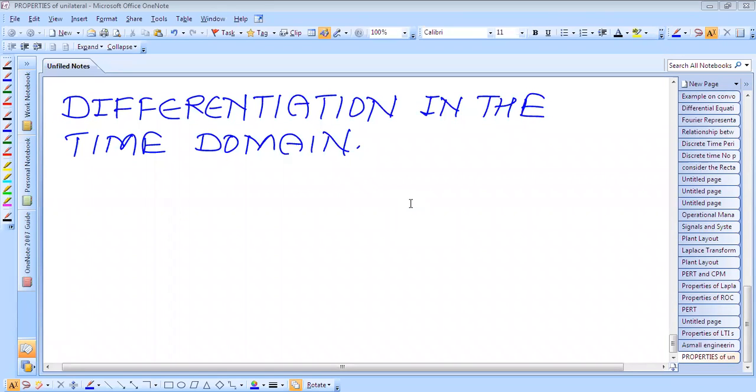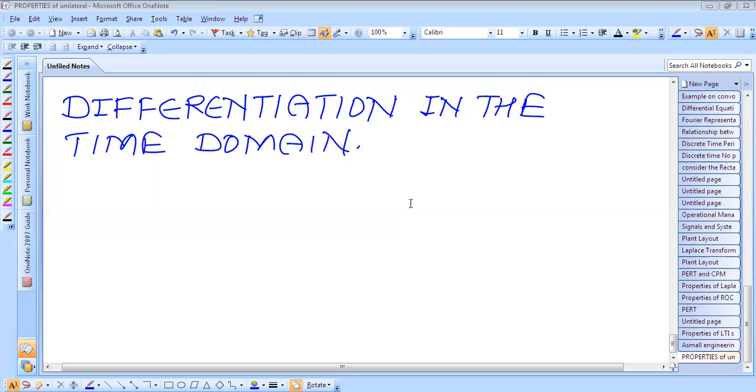Good morning. We have been discussing the properties of the unilateral Laplace transform. We have discussed already the linearity, scaling, time shift property, S domain shift, and we also discussed the convolution and differentiation in S domain. Today we'll discuss the differentiation in time domain.